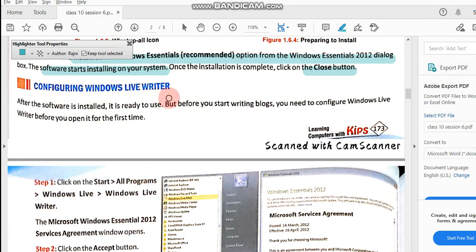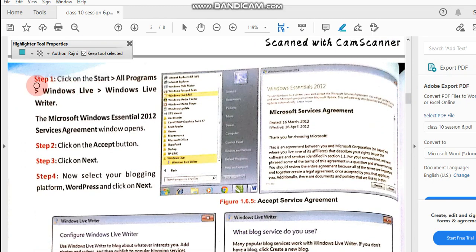Configuring Windows Live Writer. After the software is installed, it is ready to use, but before that you have to configure it. Let's see how to do it. Step 1, click on Start, All Programs. You have to go to All Programs, Windows Live, and then Windows Live Writer. Click on it. This box will appear. Click on the Accept button and then click on Next. Now select your blogging platform, WordPress, and click on Next.